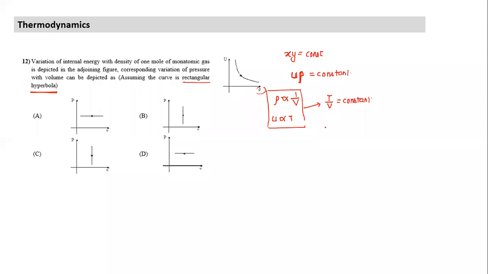So in place of T, what is T? T is proportional to what? T is proportional to PV. So in place of T, again the constant will get cancelled out. So this implies PV by V is equal to a new constant, but it's still a constant, which implies pressure is constant.